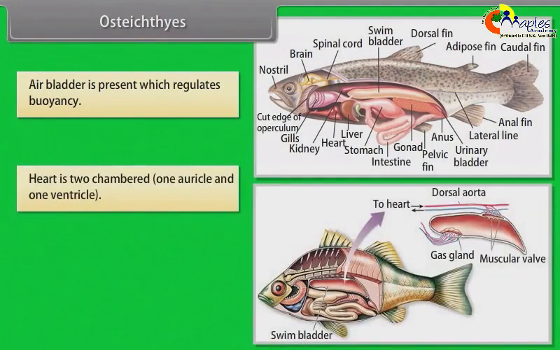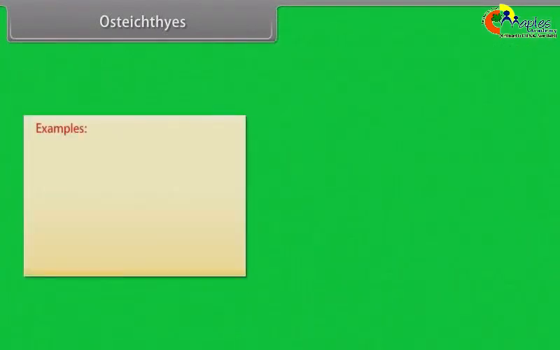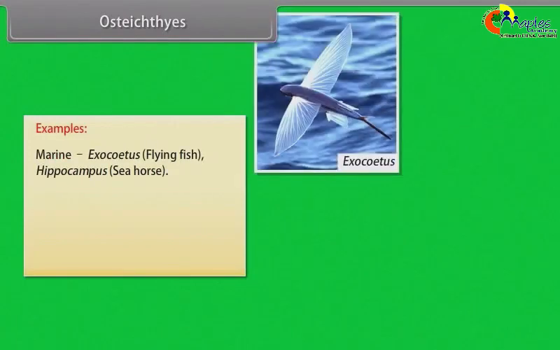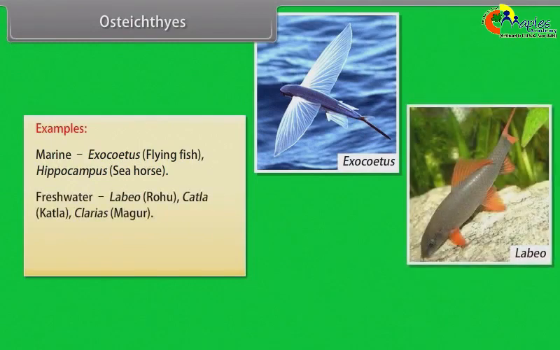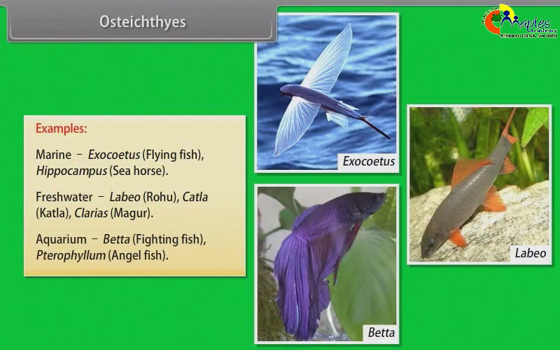Heart is two-chambered, one auricle and one ventricle. Fertilization is usually external. Sexes are separate. They are mostly oviparous and development is direct. Examples, marine: Exocoetus, flying fish; Hippocampus, seahorse. Freshwater: Labeo, rohu; Catla; Clarias, magur. Aquarium: Betta, fighting fish; Pterophyllum, angelfish.